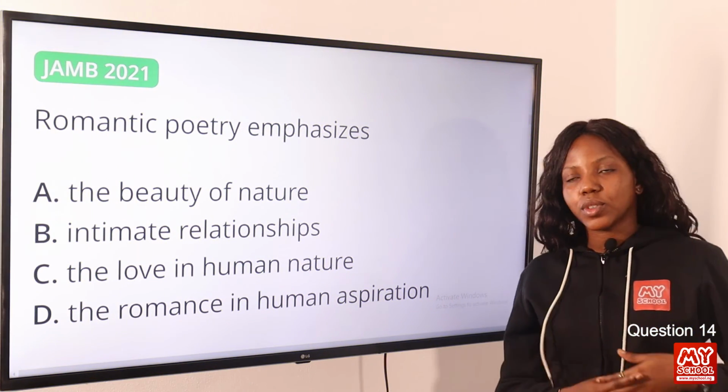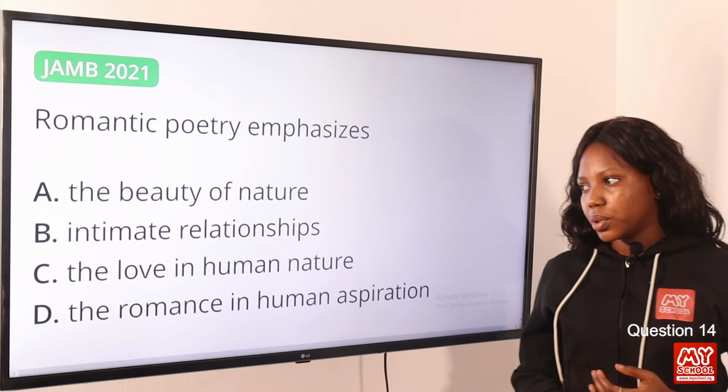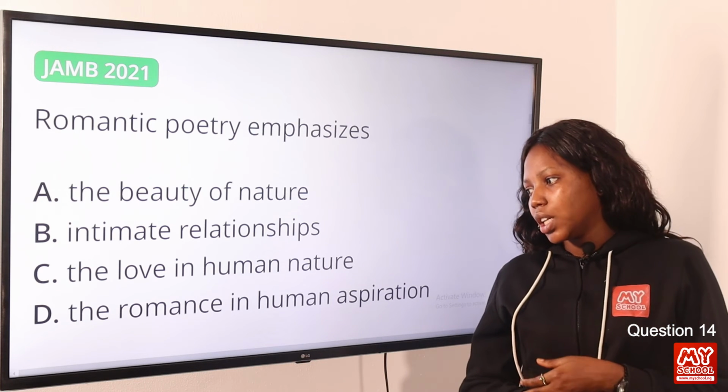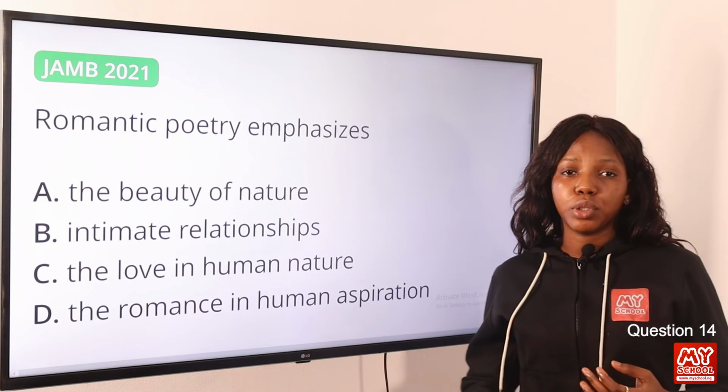Question 14. Romantic poetry emphasizes option A, the beauty of nature, option B, intimate relationships, option C, the love in human nature, option D, the romance in human aspiration. The answer to this question is option A, the beauty of nature.